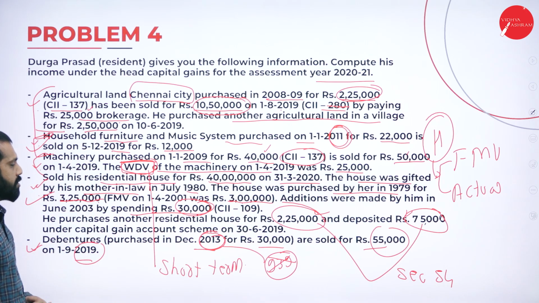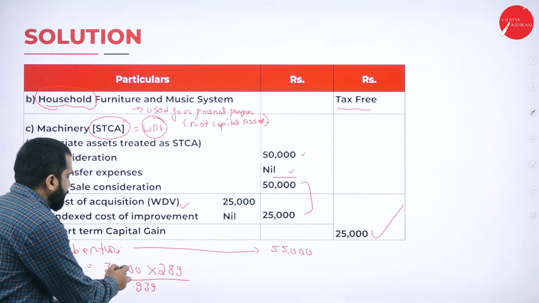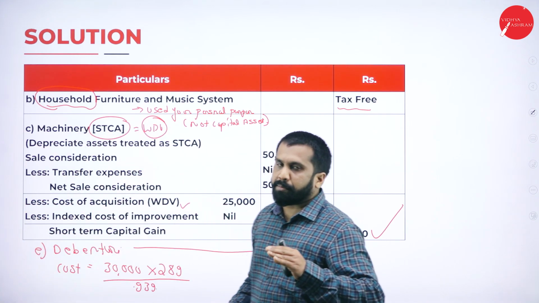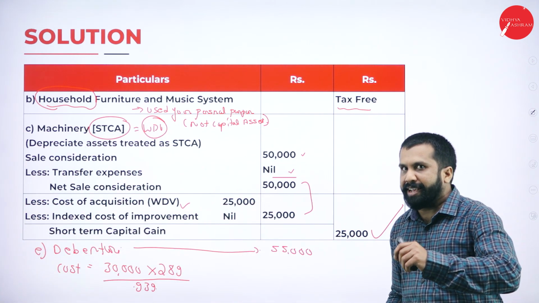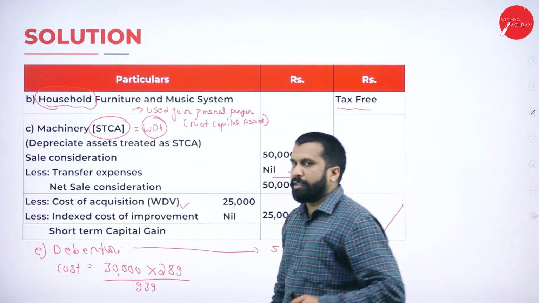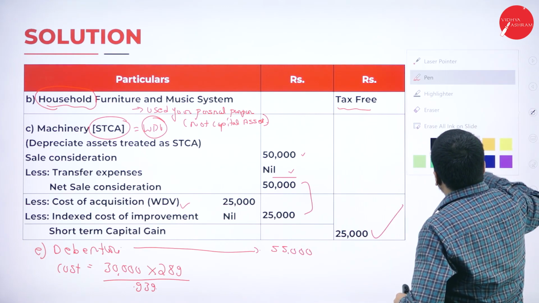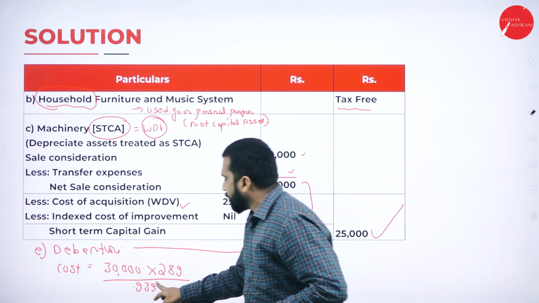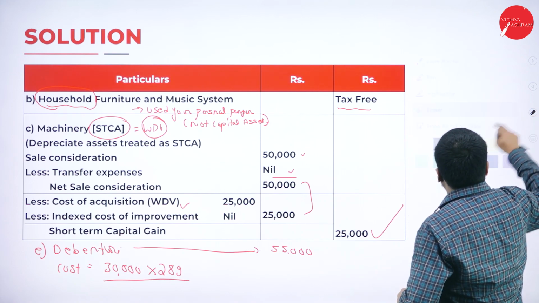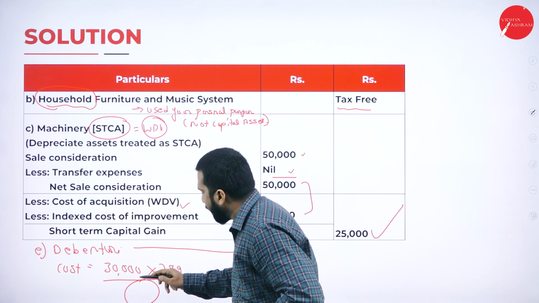What you are supposed to do is very simple: 30,000 multiplied with 289 divided by your index number. Roughly I have taken it as 939, but it won't be 939. It should be lesser than 939. So check indexation and work out.